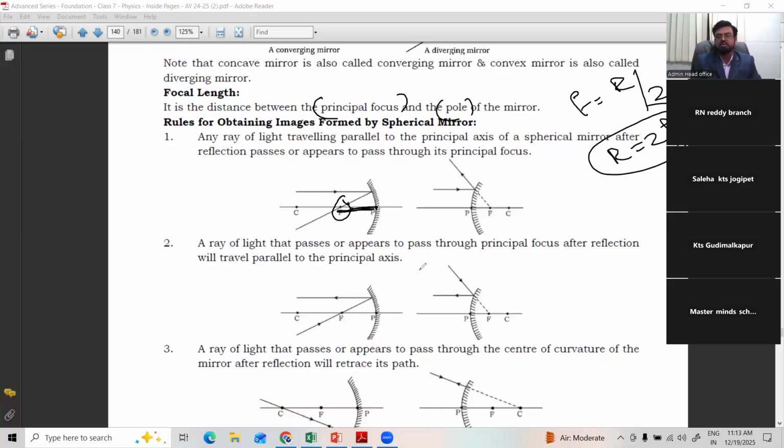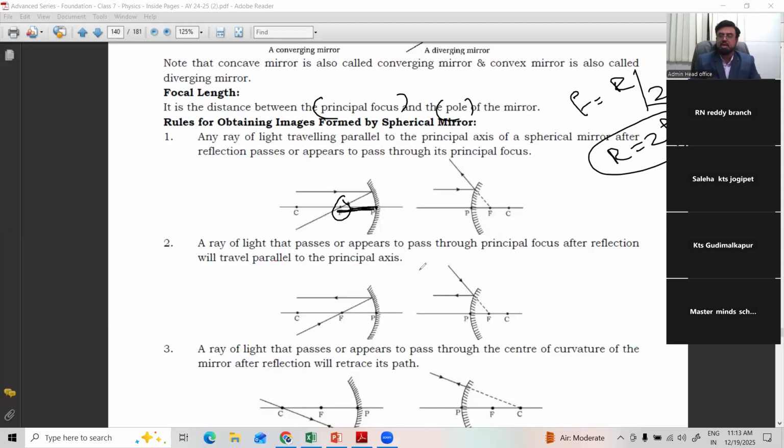In either case, convex or concave. Convex is called a diverging mirror, and concave is called a converging mirror. Converging means it converges the light. Diverging means it divides the light rays. Both have their own applications in our day-to-day life.